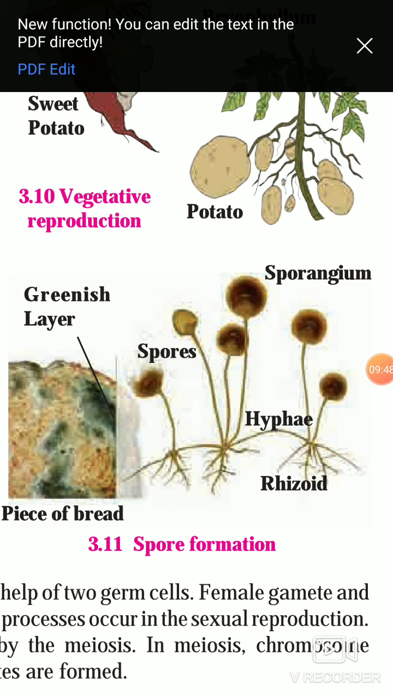So today we have seen that in asexual reproduction of multicellular organisms, there are 5 types: fragmentation, regeneration, budding, vegetative propagation, and spore formation.